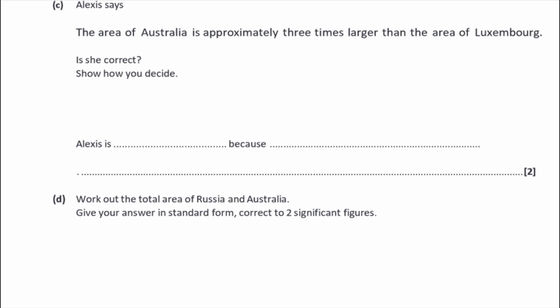So you might think, if she was looking at this, she might be thinking, well, 2.59 times 10 to the 3, which is Luxembourg, isn't it? That's Luxembourg. If you just have a look at the mantissa part, the number at the front, then if you took 2.59 and times it by 3, you would get something around 7.69, which is the mantissa part of Australia. But Australia is 10 to the 6. So that is nowhere close. So Alexa is wrong.